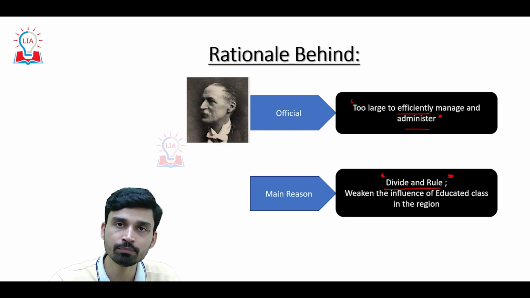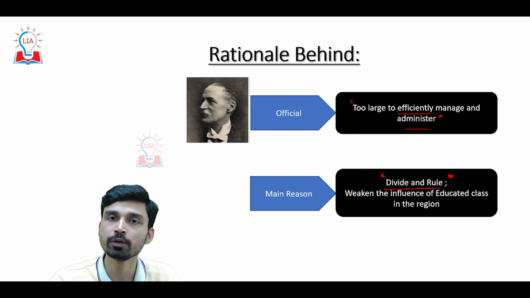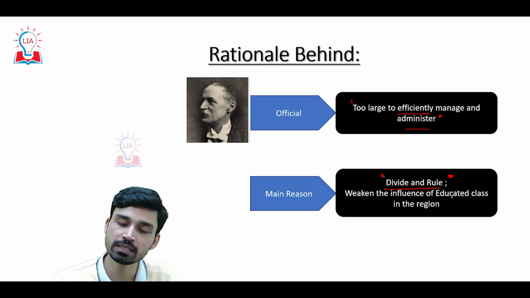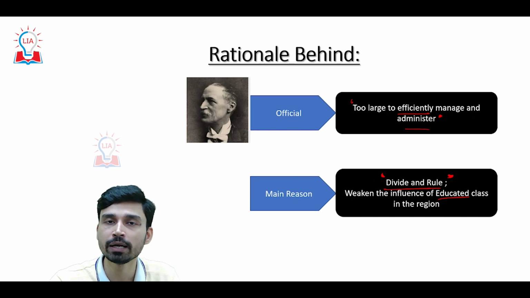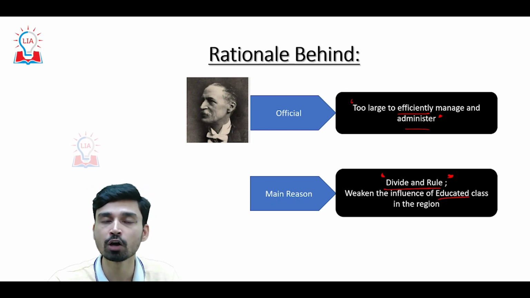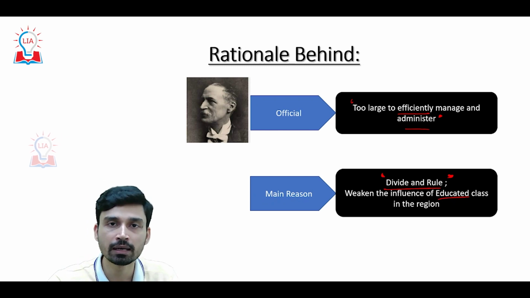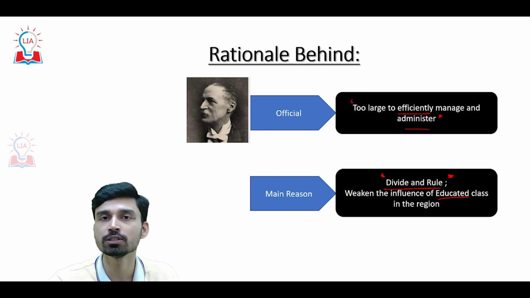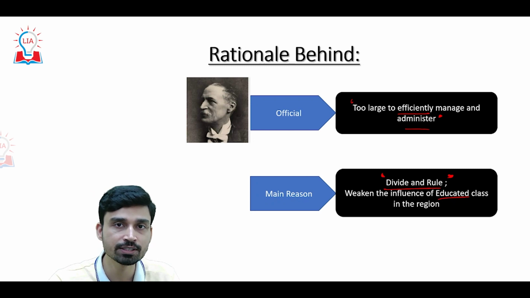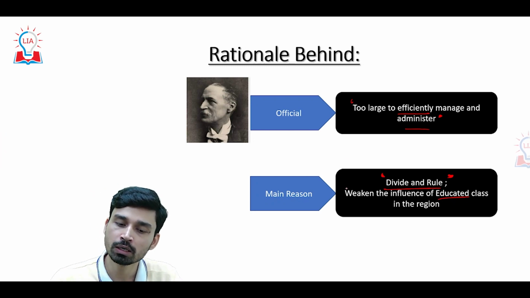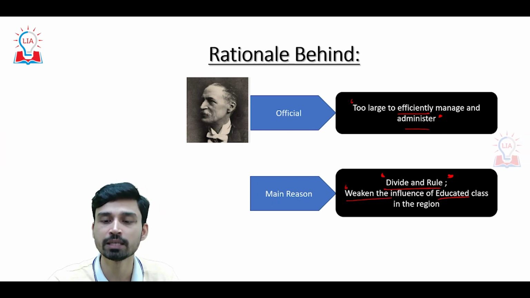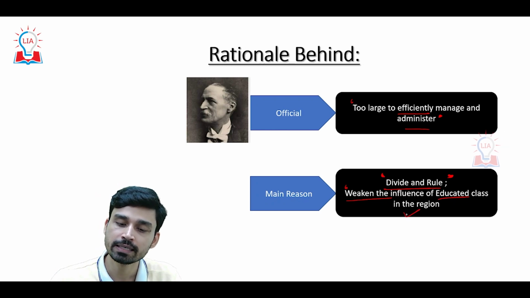At the same time, the other reason why Lord Curzon wanted to divide Bengal was that he was continuously seeing the influence of the educated class, the intelligentsia, or the Bhadralok of Bengal, rising quite a lot with Calcutta as a capital, and Lord Curzon thought this could present future challenges to the British Empire. So one other reason was to weaken the influence of these educated classes in the eastern region of India.